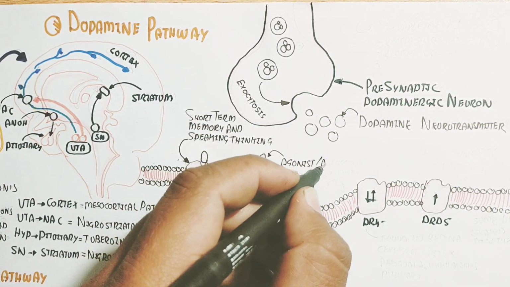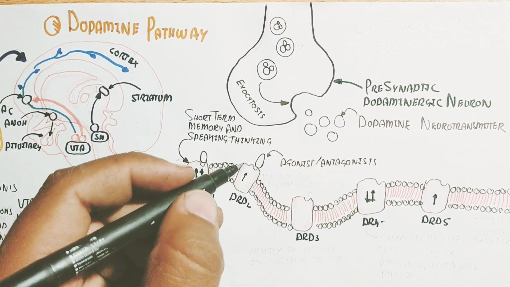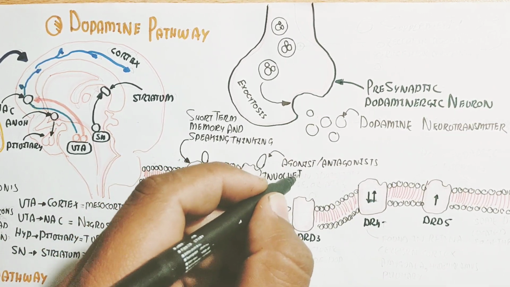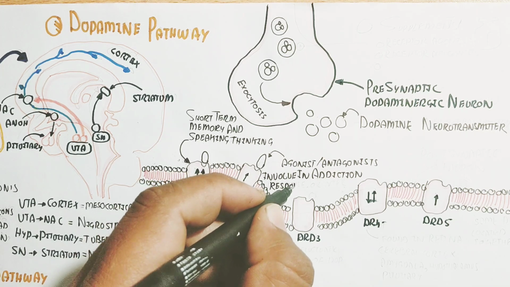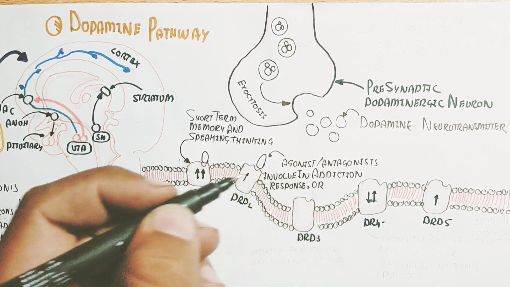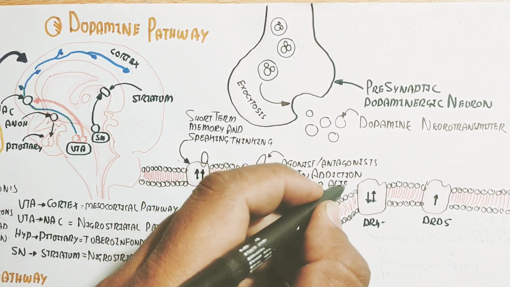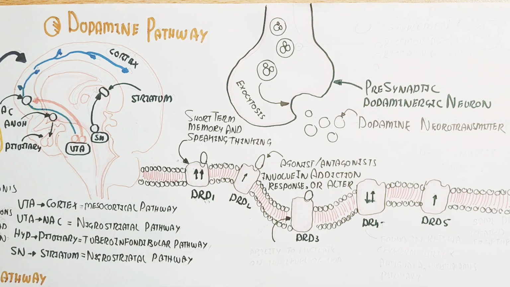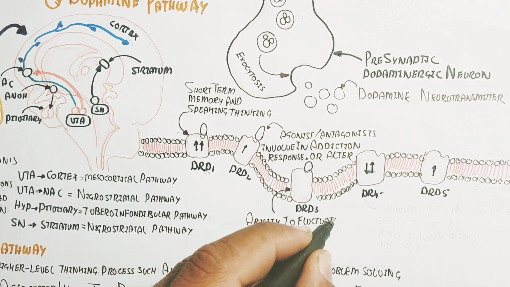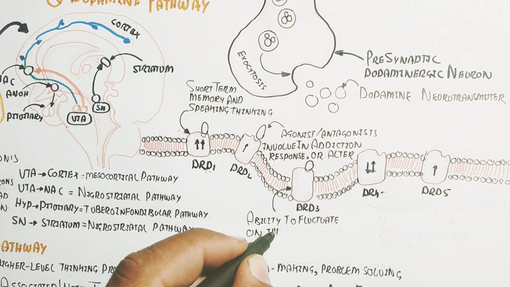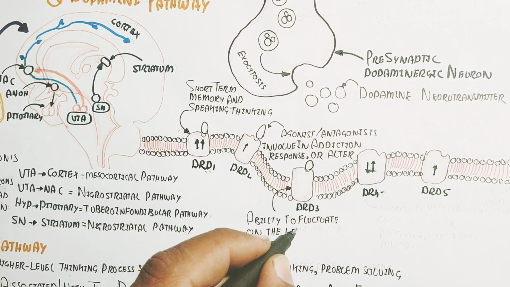Short-term memory, speaking and thinking are possible due to the dopamine receptor D1, which is more abundant than the others. On the other hand, receptor 2 is a target for agonists and antagonists, and it is less abundant than D1.